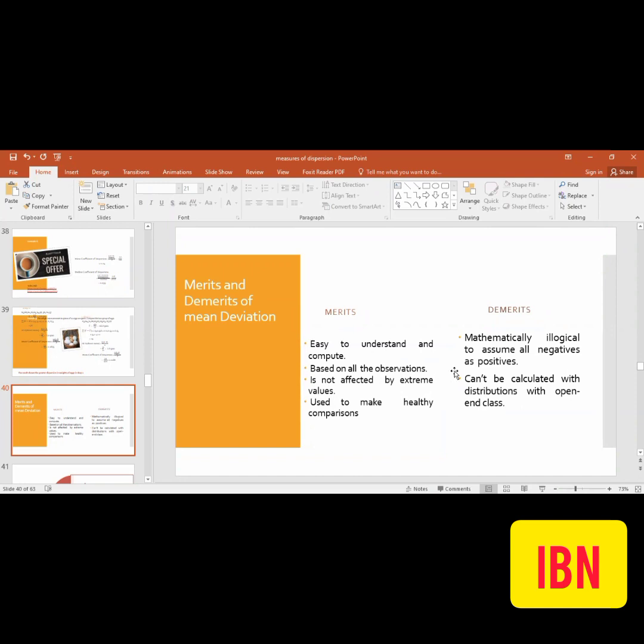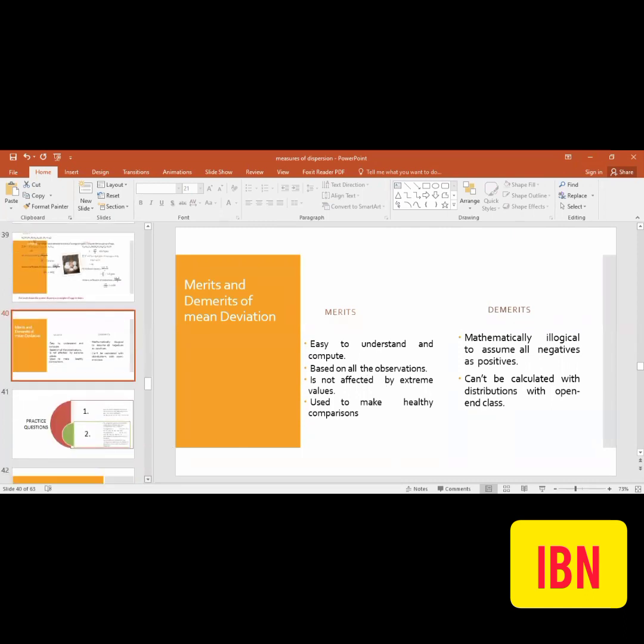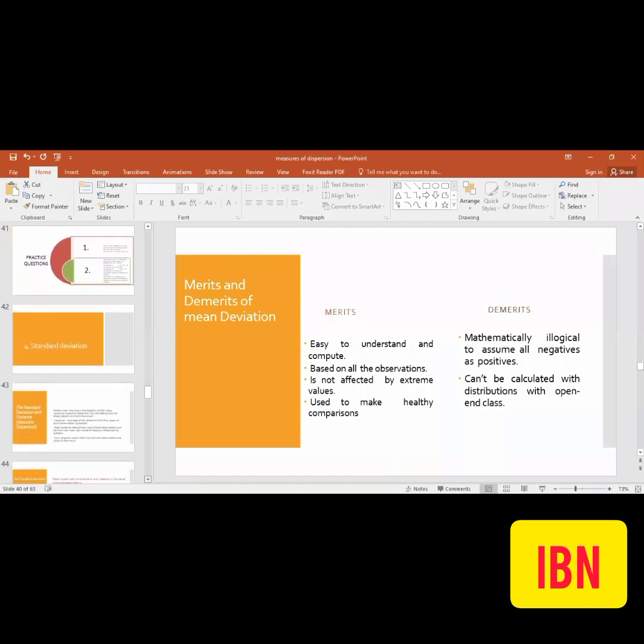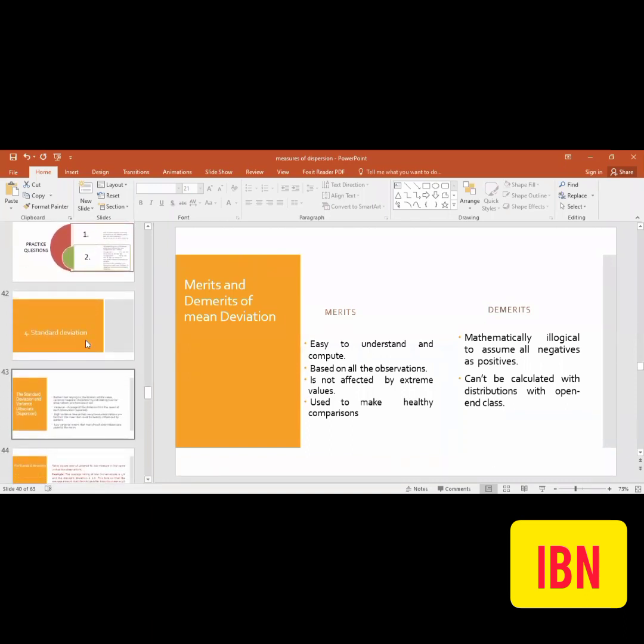But on the other hand, mathematically, the demerit is that it is illogical to assume all negatives as positive. So that's why this is the major disadvantage when we are taking the absolute, and the major advantage is to cater to all the observations. But still there is a leakage. So we have room to discuss something else, which is known to be the variance and standard deviation.